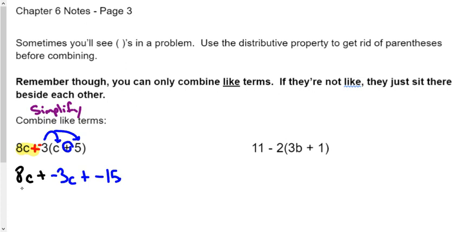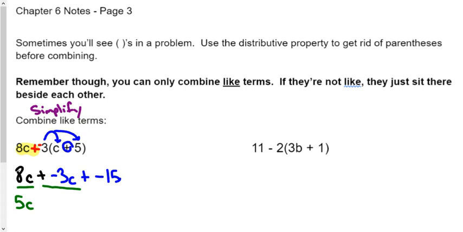And now we're going to clean up our room here. Are there any like terms? 8c plus negative 3c. See how we're using the signs to the left of it? And now, since they both have c's, we're just going to say what's 8 plus negative 3? Well, it's 5. And I'm going to write that right underneath the first term that I used to combine. They both have c's, so they get a c with it.